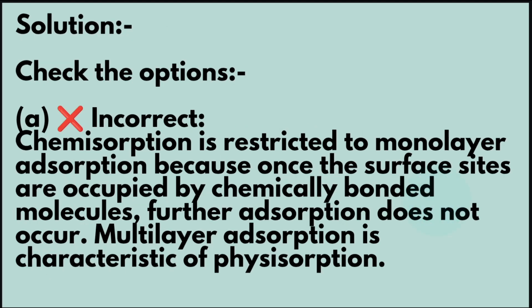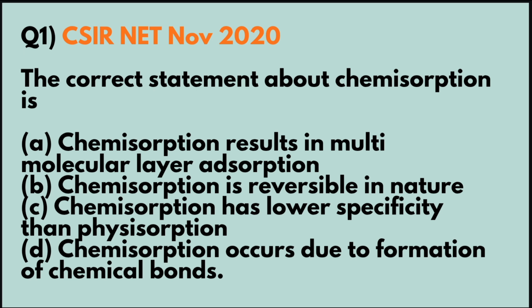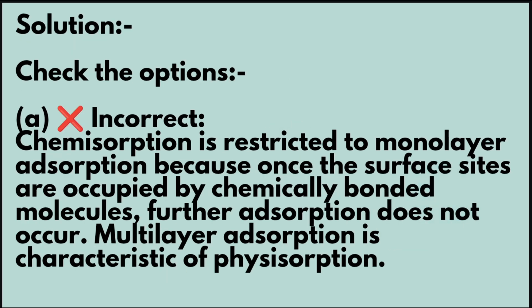Now we'll see the solution. First, we'll check the options. In option A, they have told chemisorption results in multimolecular layer adsorption. Actually, this is incorrect because chemisorption is restricted to monolayer adsorption because once the surface sites are occupied by chemically bonded molecules, further adsorption does not occur. So, multilayer adsorption is characteristic of physisorption. So, option A is incorrect.